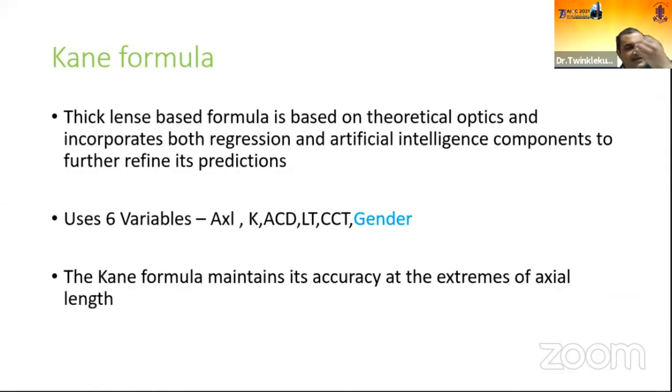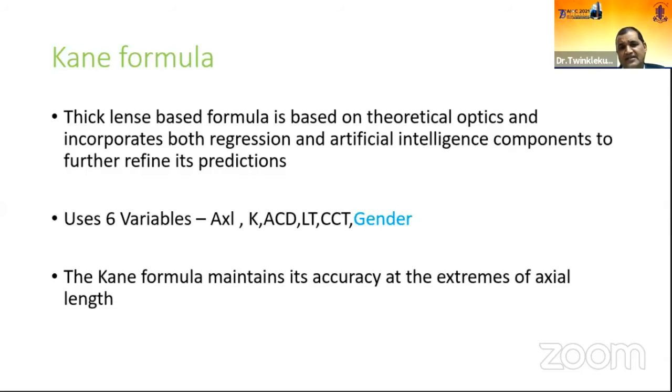Now the Kane formula, in all international forums, is now given the same weightage as the Barrett formula. It is also a thick lens based formula. But another part is that it is not only theoretical optics; it incorporates both regression and artificial intelligence components. And one variable which is commonly used in the Kane formula is the gender variable, which is not there with any other formulae.